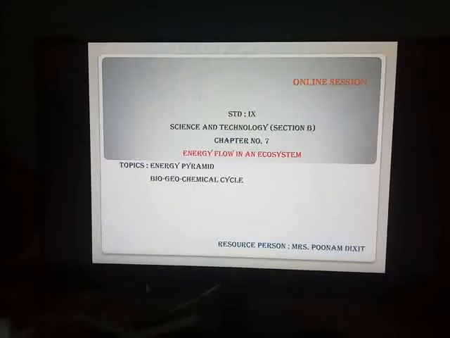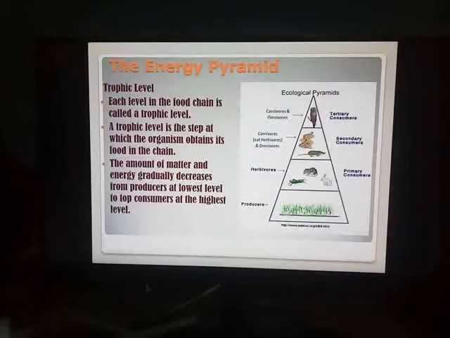The different trophic levels which we had studied were primary consumers, secondary consumers, carnivores and omnivores. The energy pyramid. Now what do you mean by a trophic level? You can see a diagrammatic view over here.